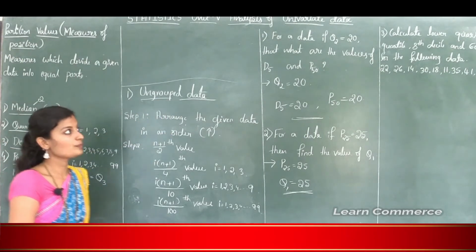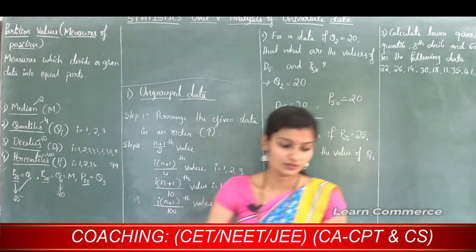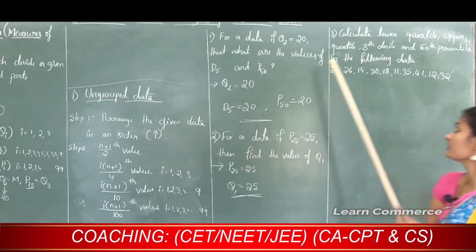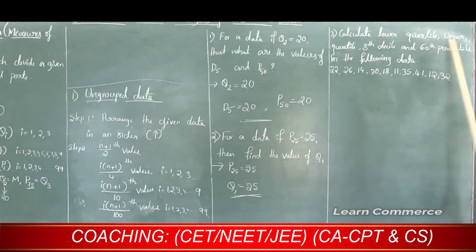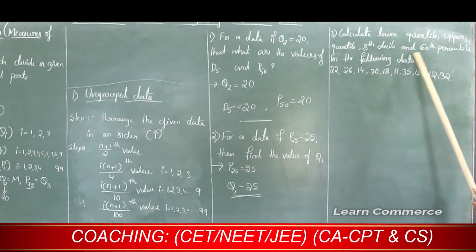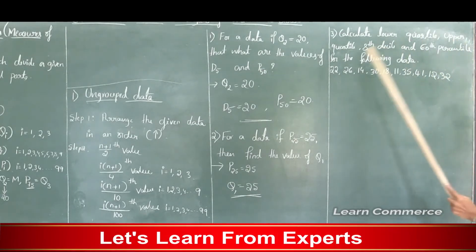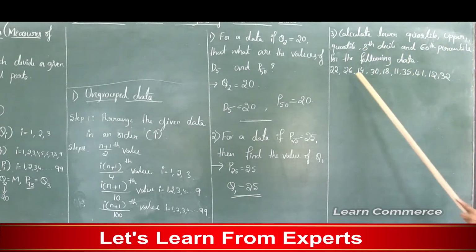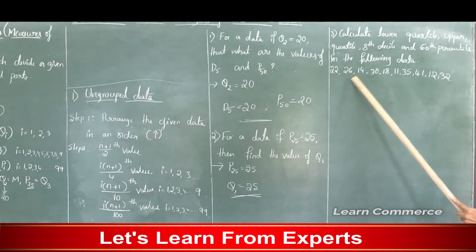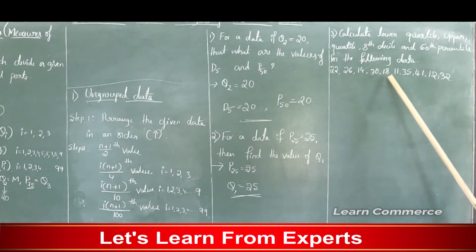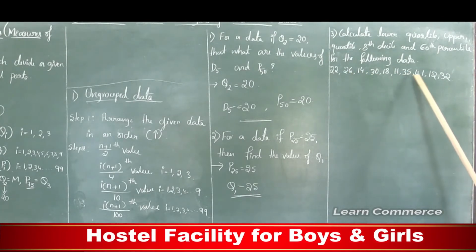Okay, let's move to problem number 3. The given problem is: calculate the lower quartile, upper quartile, 8th decile and 60th percentile for the following data. The given data are 22, 26, 14, 30, 18, 11, 35, 41, 12 and 32.